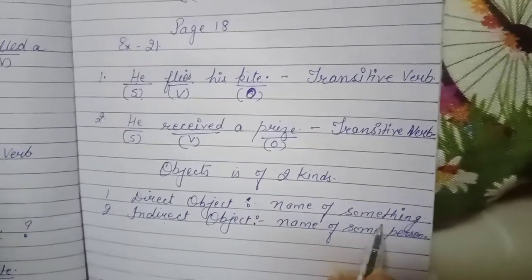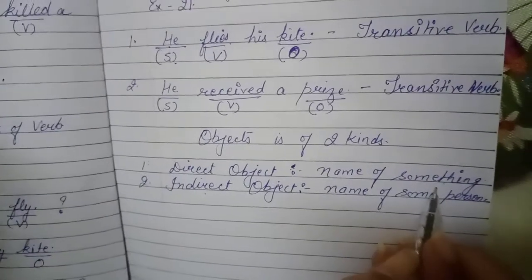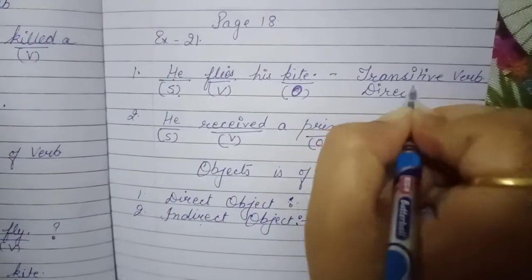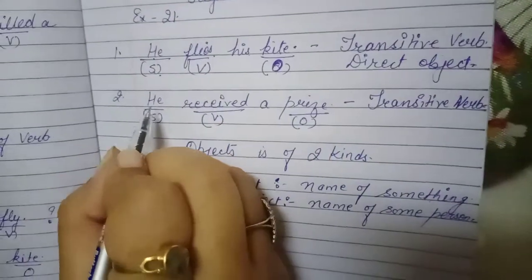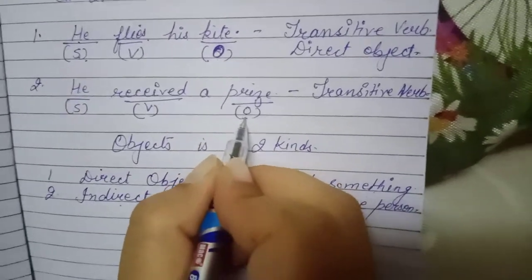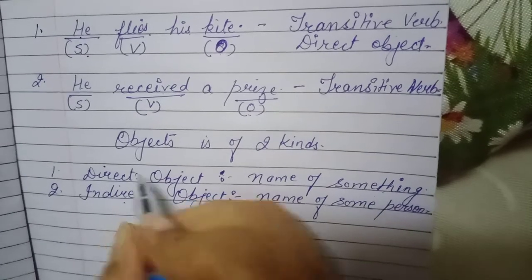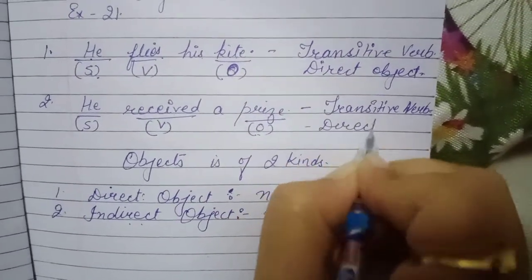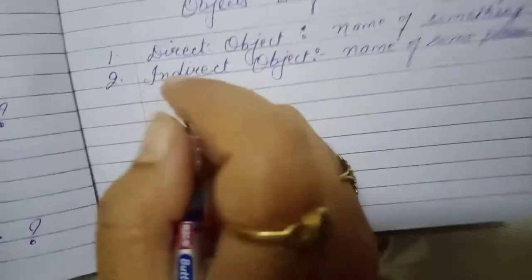It is a materialistic, non-living thing. In sentence number 2, he received a prize. Prize is the object here. Direct or indirect? It is a direct object because it is the name of something. Hope you understand now what is a direct or indirect object.